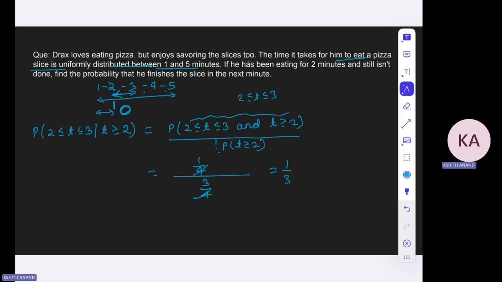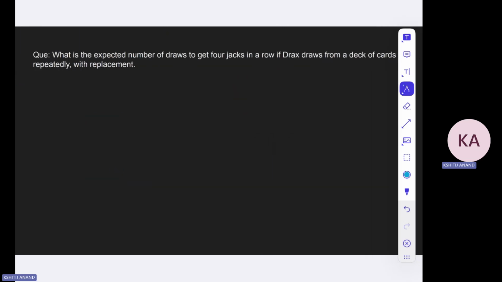So this problem is easy, but the main part is how you frame the problem, right? And looking at the final question. What is the expected number of draws to get 4 jacks in a row if you draw from a deck of cards repeatedly with replacement? So there are 52 cards. You have to find the expected number of draws to get J, J, J, J.